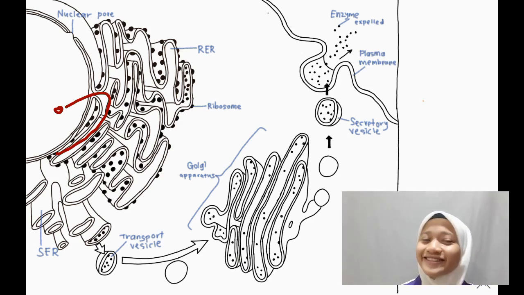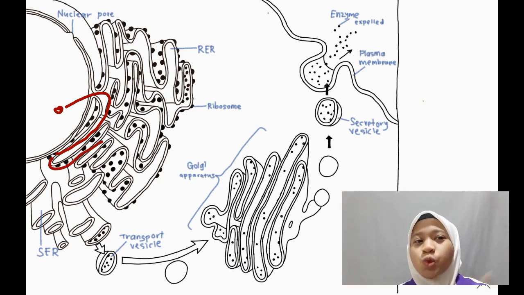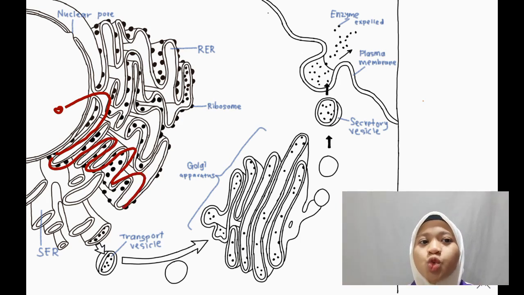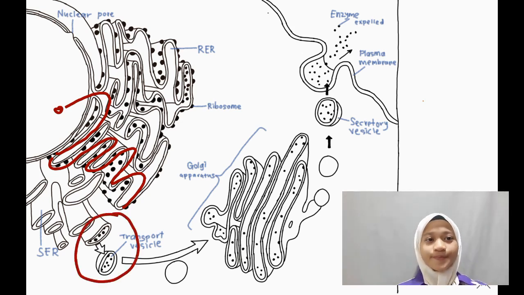We need to remember that in the ribosome, the red point comes in as mRNA and then it leaves as protein. The synthesized protein is then transported through the space between the RER. Before it departs from the RER, the protein will be wrapped in a vesicle, and then they will part off the membrane of the RER.